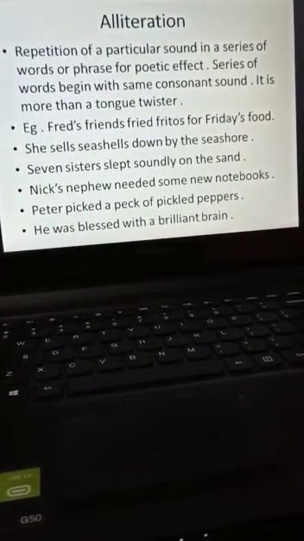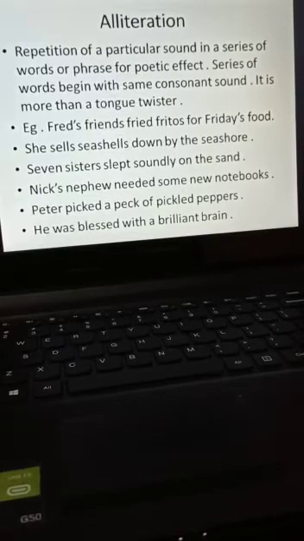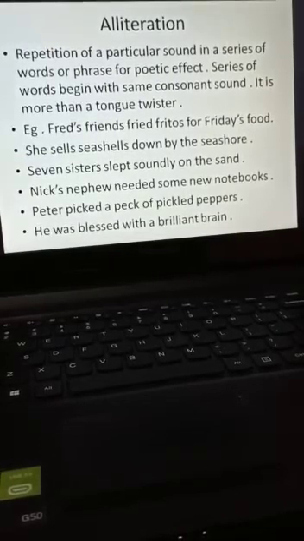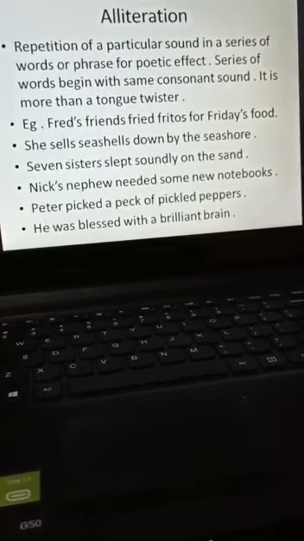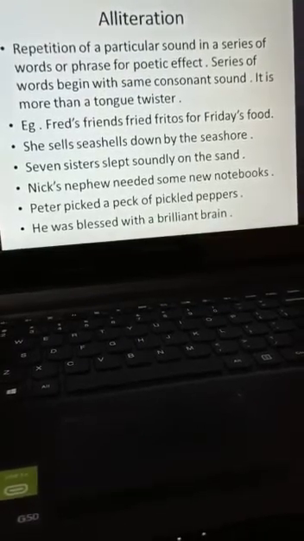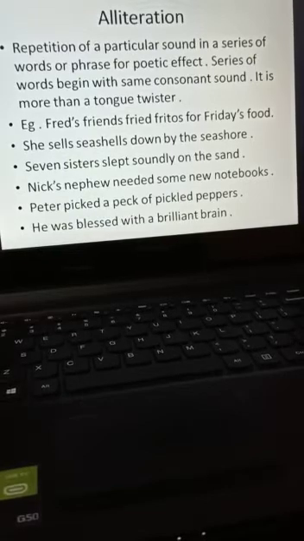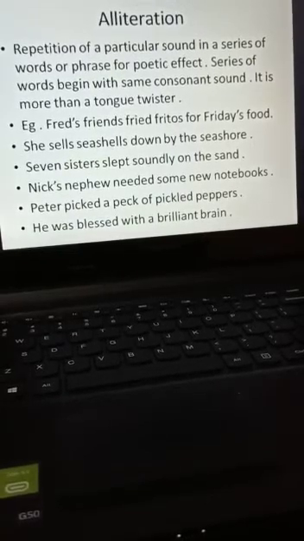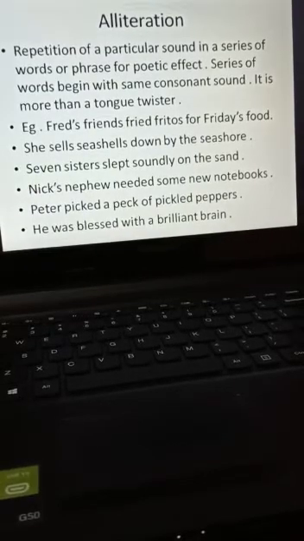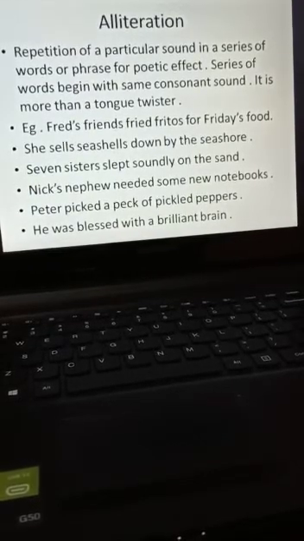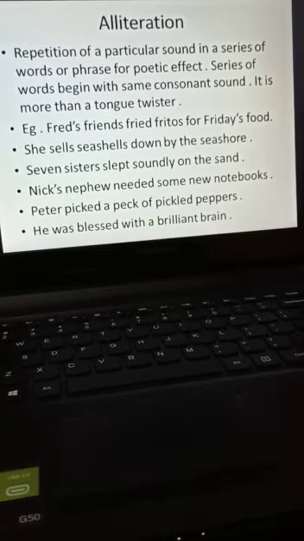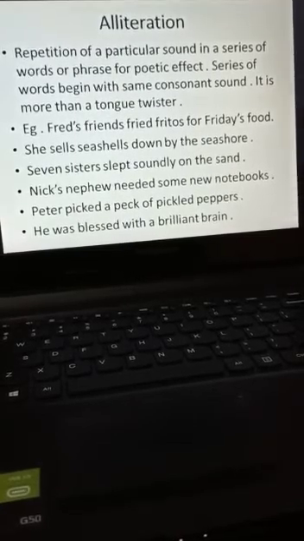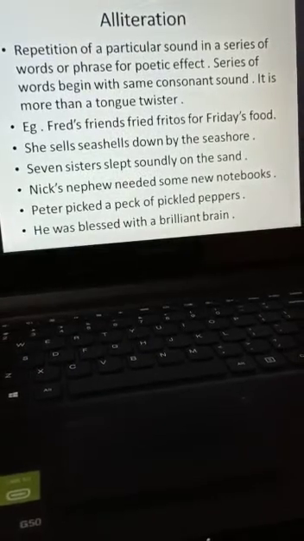Alliteration means repetition of a particular sound in a series of words or phrases for poetic effect. It is a figure of speech in which there is a repetition of a particular sound in a series of words or phrases for poetic effect. A series of words begin with the same consonant sound. It is a kind of tongue twister, children, and you will feel very excited to read such sentences. It is a fun kind of tongue twister.